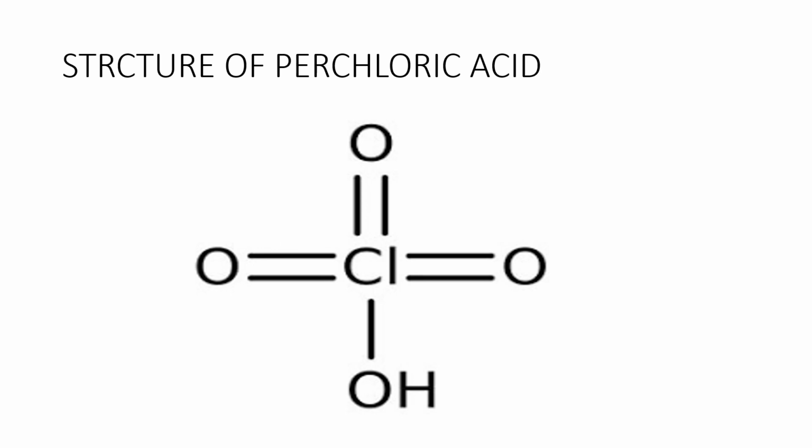Now come to the acidic strength of these oxyacids of chlorine: hypochlorous acid, chlorous acid, chloric acid, perchloric acid. Among all these, perchloric acid is the strongest acid. Acidic strength decreases as follows. Perchloric acid is stronger than chloric acid. Chloric acid is stronger than chlorous acid.